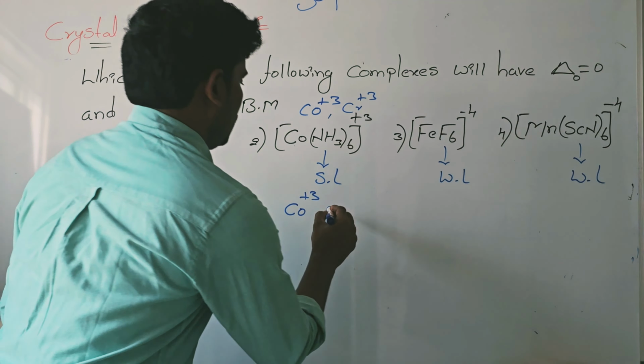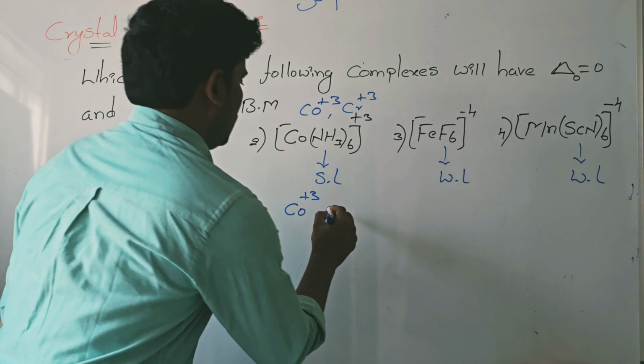Next, the fluoride complex, F6. Here -6, so iron is +2. 3d6, 4s0. Here fluoride is a weak ligand, so electrons do not pair. Of the 6 electrons, 1, 2, 3 go into t2g, then the 4th electron enters the eg. 4, 5, 6.